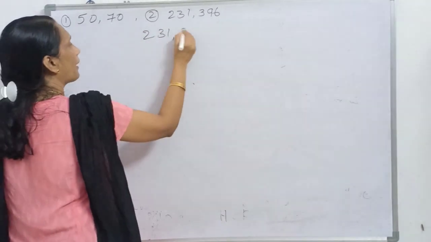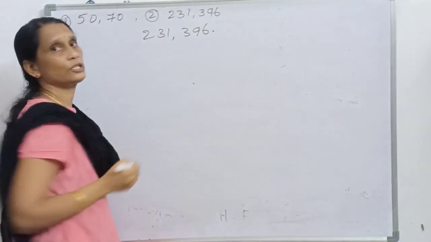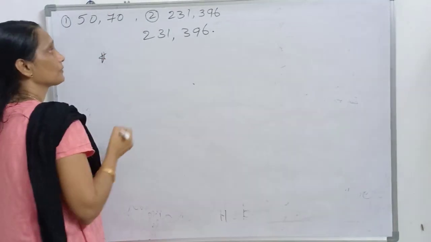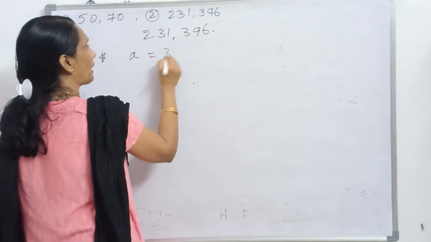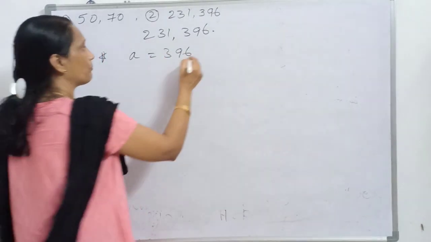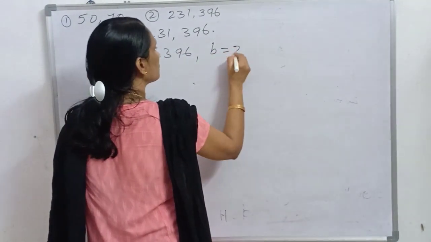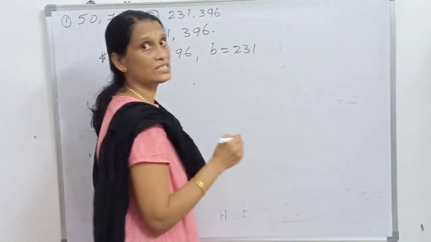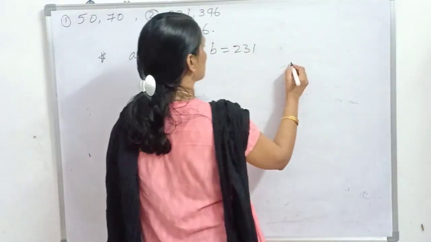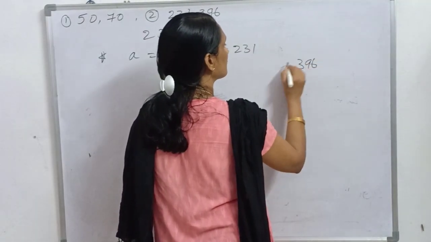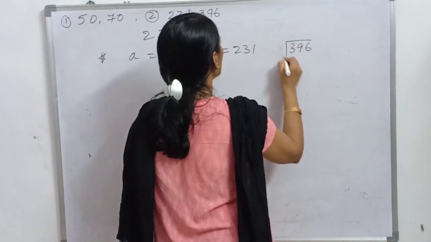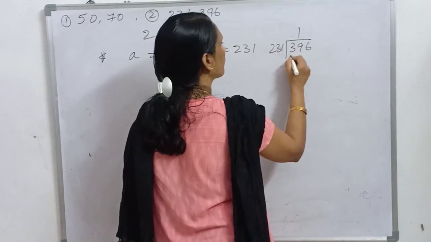231 and 396. Okay, step 1. A is equal to 396 because A is the bigger number and B is equal to 231. Whenever you feel difficulty, you divide and see. 396 divided by 231, one time.